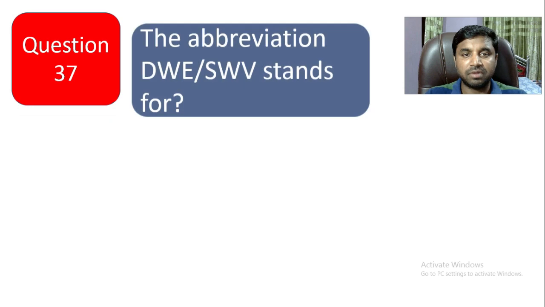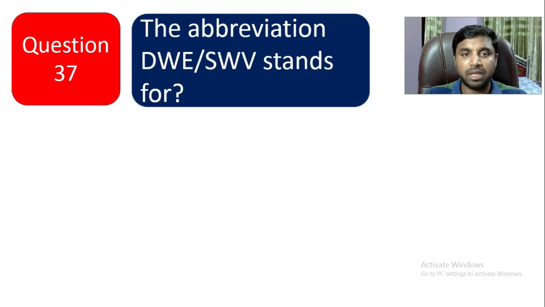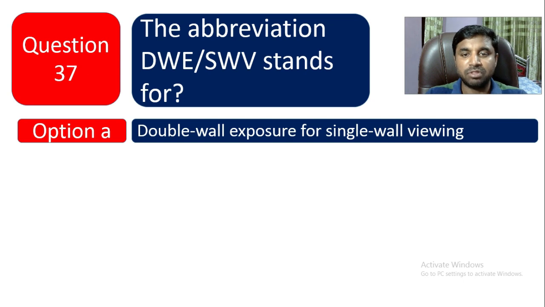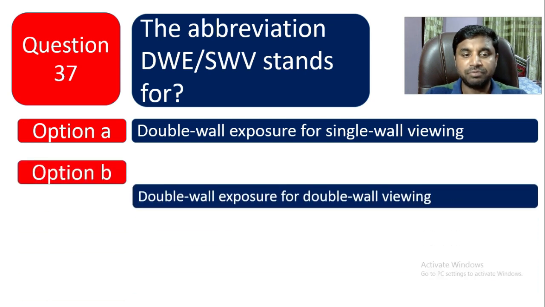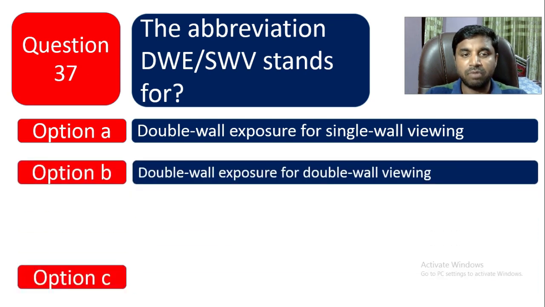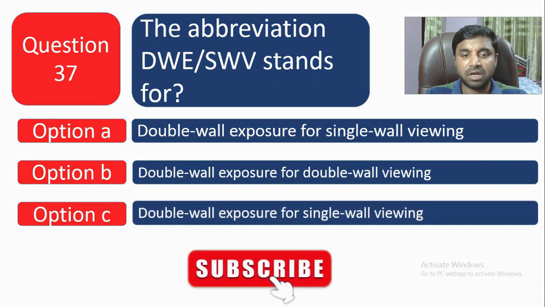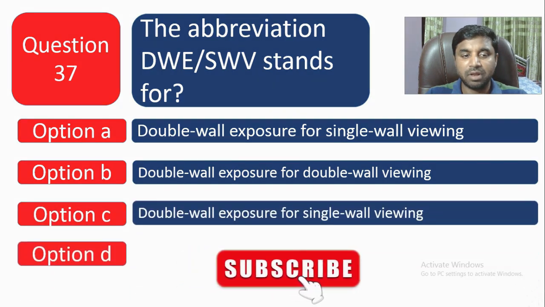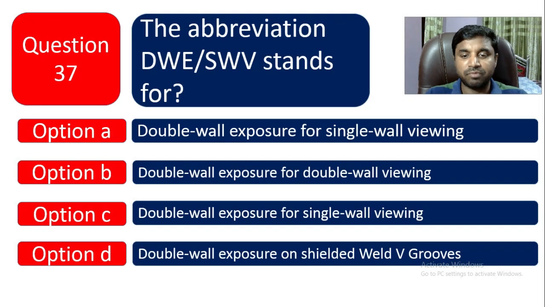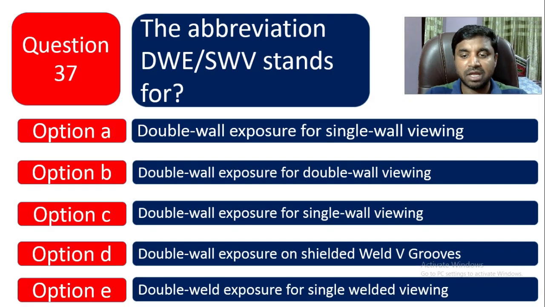Question number 37. The abbreviation DWE SWB stands for option A double wall exposure for single wall viewing. Option B is double wall exposure for double wall viewing. Option C is double wall exposure for single wall viewing. Option D is double wall exposure for shielded wall V groups. Or option E is double wall exposure for single welded viewing. So the correct answer is double wall exposure for double wall viewing.